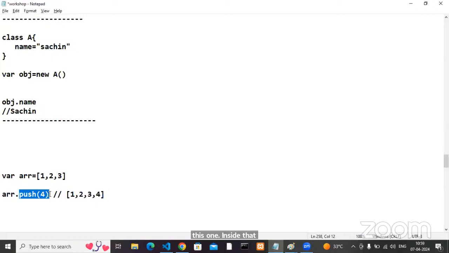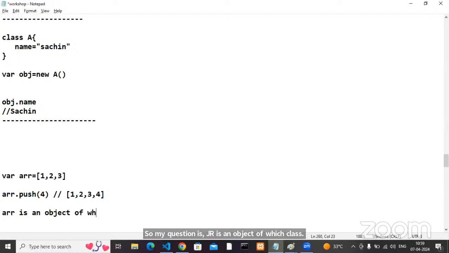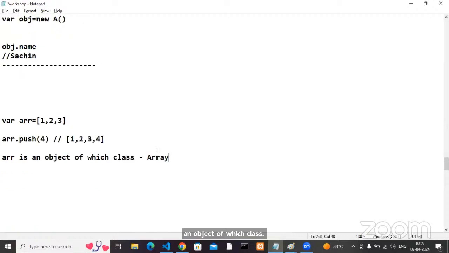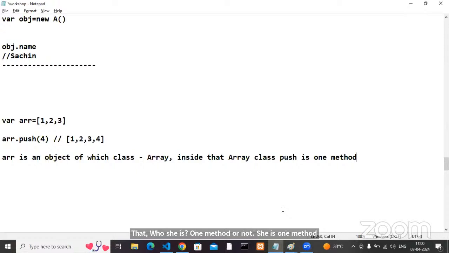So my question is, arr is an object of which class? That class name is what? The Array class. Inside that Array class, push is one method, yes or no? Agreed? Can we check whether the push method is really there inside the Array class?